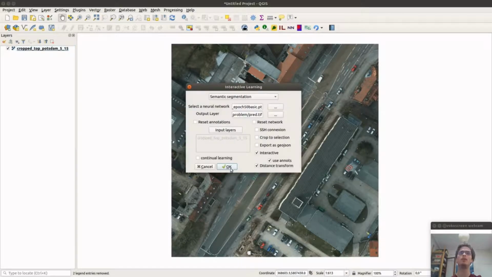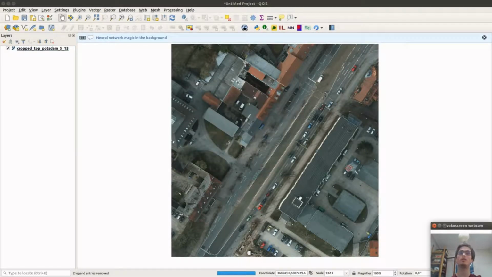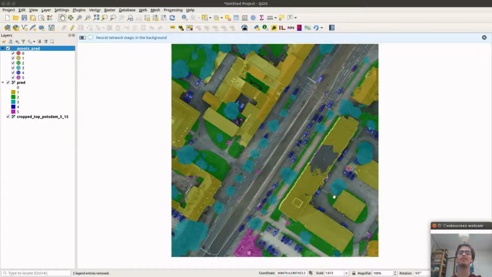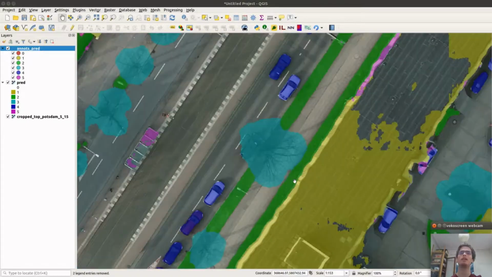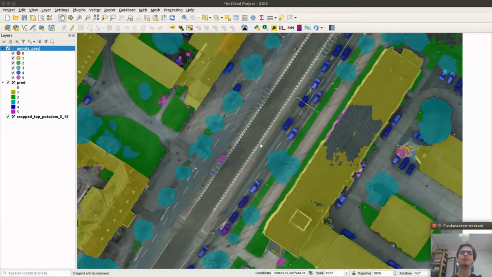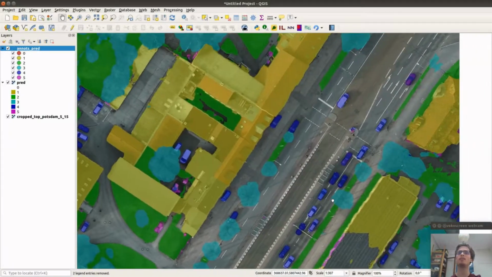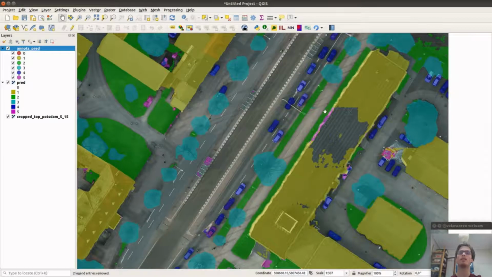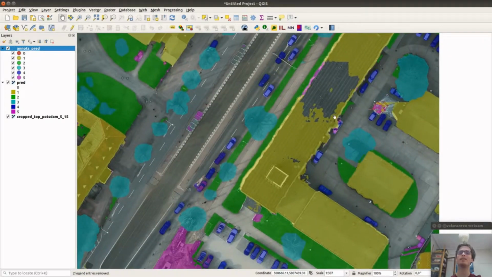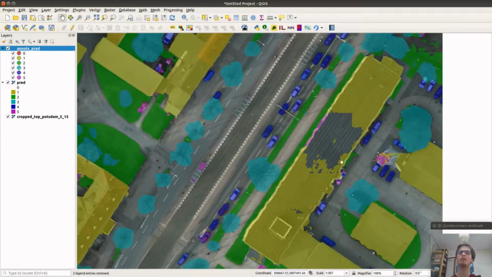So to do so, we do an initial prediction with a neural network trained on this dataset, and this image has not been seen during training. So here the colors are in transparent the roads, in blue the cars, in green the vegetation, in cyan the trees, in yellow the building, and in magenta the clutter. So as we can see, the initial segmentation is already pretty accurate. However, this building has not been fully captured by the neural network.